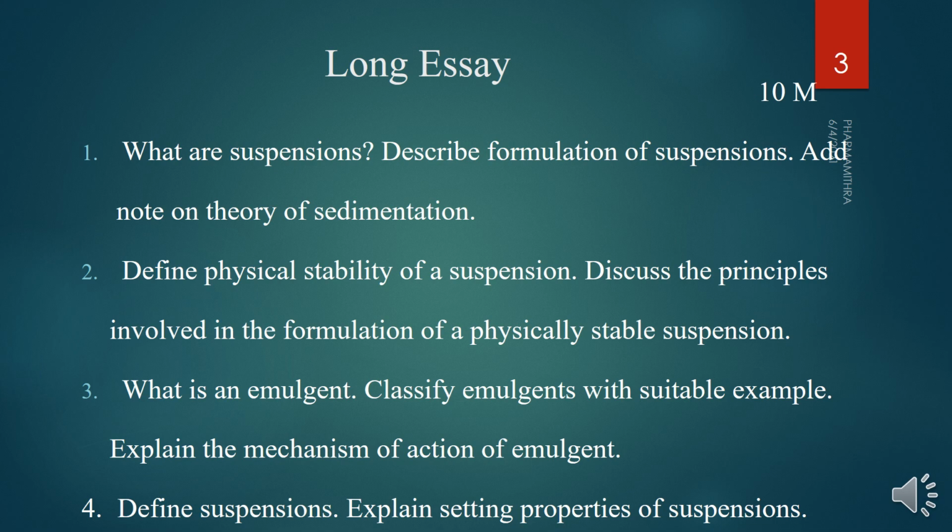Next question is, define suspension. Sorry, we already discussed that. Then explain the settling properties of the suspension. It is a repetition of the question, so that part is very important. Here you can include one more point in the settling properties of the suspension, that is, what is the difference between deflocculated and flocculated suspension. Like that you can add. If possible, you can go ahead with the potential energy curve to score more marks, in addition to Brownian movement and sedimentation, like that.